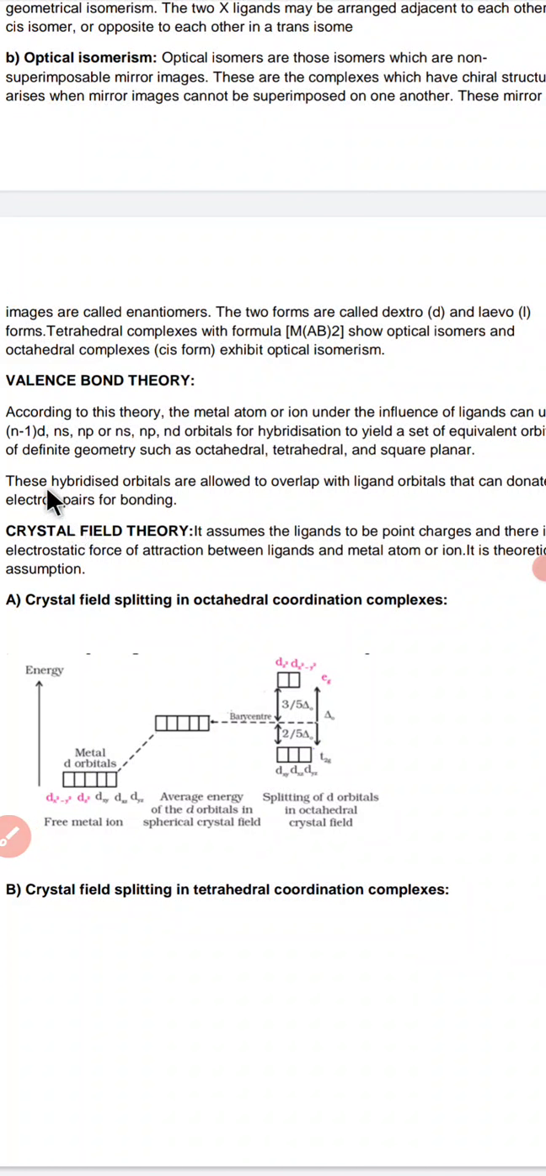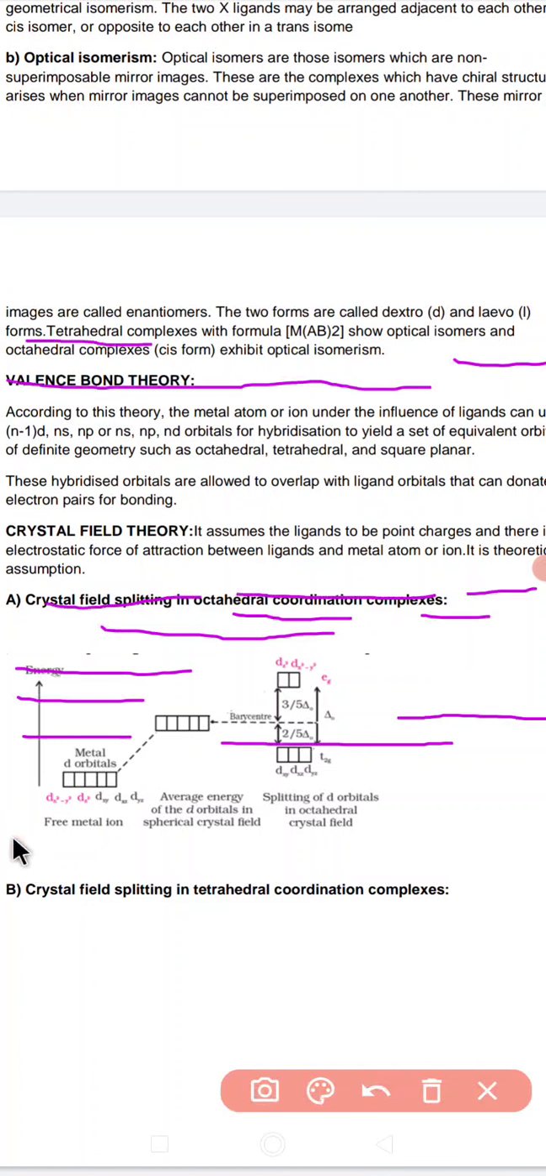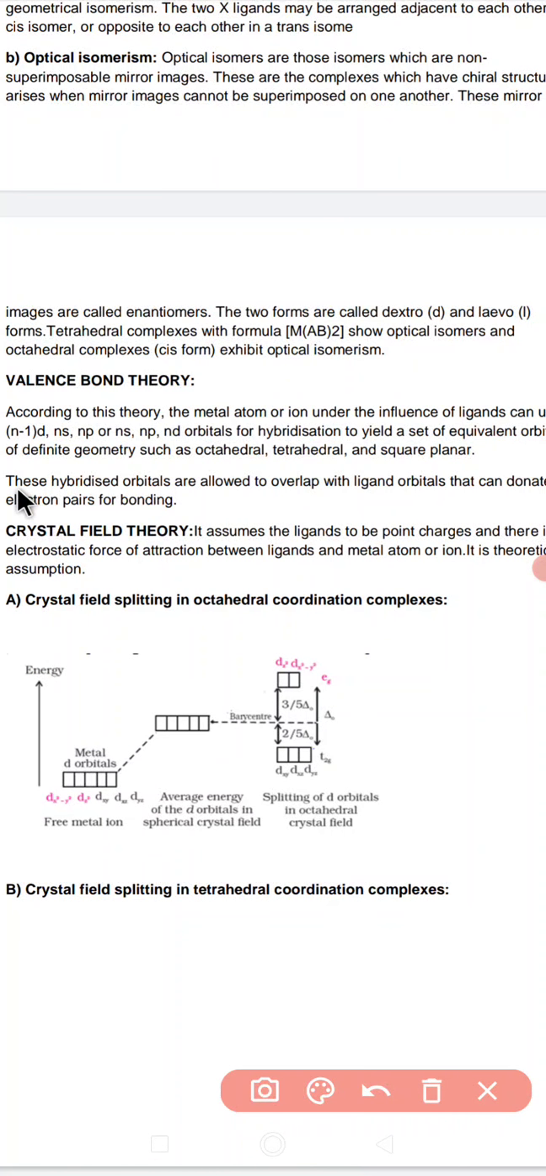Under this valence bond theory, because of this type of formation, they can form definite hybrid orbitals. These hybrid orbitals are allowed to overlap with ligand orbitals, and thus the ligands can donate the electron pair for bonding. Later on, when we study it, we will see that when these ligands are attached to the central metal ion, they form hybridized orbitals. What is a hybridized orbital? That is when orbitals mix up together and form a resultant orbital, it is called a hybrid orbital.